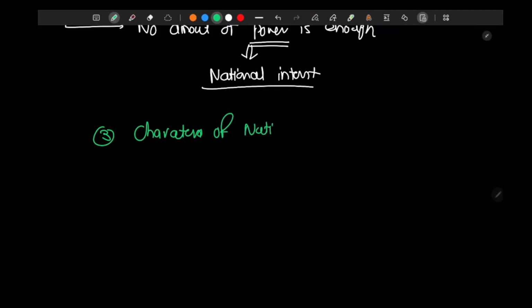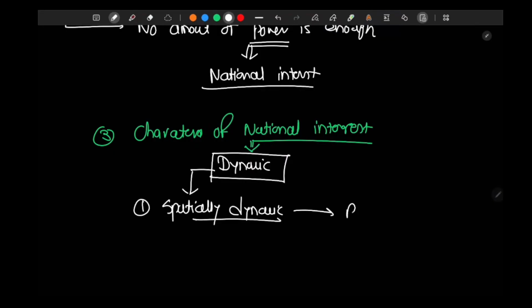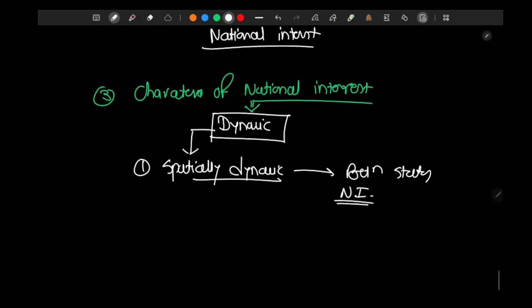Then the third principle that he explains is the character of national interest. What is the character of national interest? It is dynamic. It is not static. How is it dynamic? Number one, it is spatially dynamic. It means between states, national interest differs. American national interest is different from Indian national interest. Indian national interest is different from Pakistani national interest.